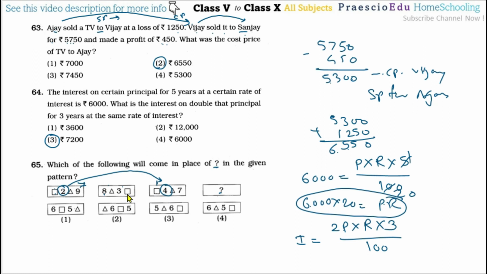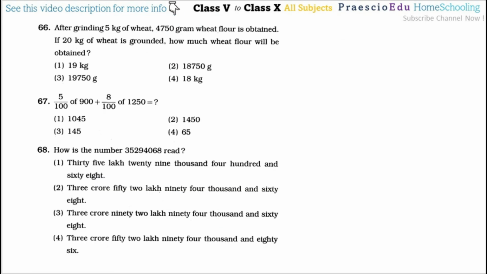So this will be the same here, like this one, so a triangle and then a square box should be there. But here it is different, here different. So only between these two: after this one, the even number is on the left side, but here an odd number is mentioned, so this is incorrect. And here the even number is on the left side, so this is correctly shown. So option number 4 is the correct one.